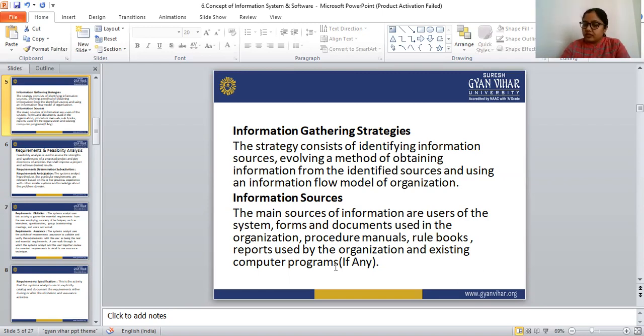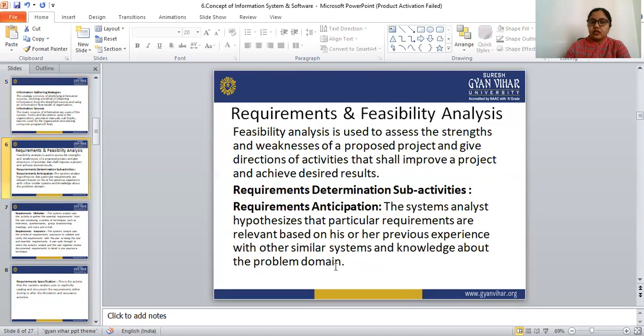The main sources of information are the users of the system, the available forms and documents, procedure manuals, rule books and reports used by that organization, and any existing computer program. So this is the way we gather the information.